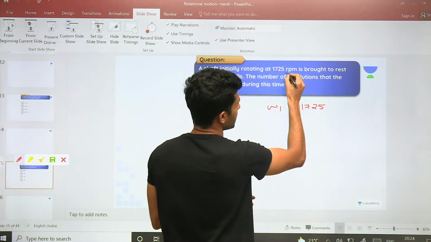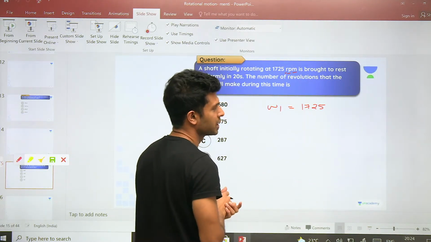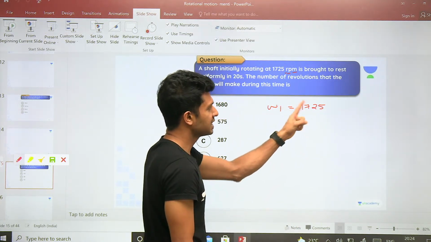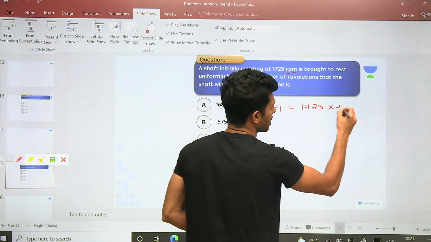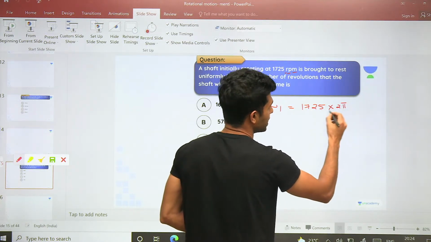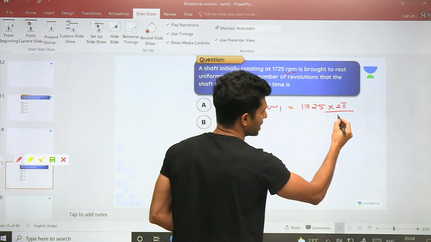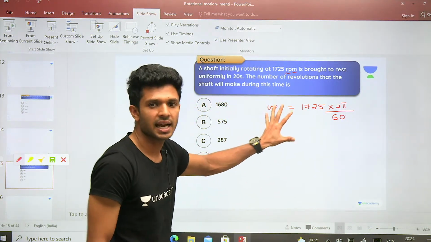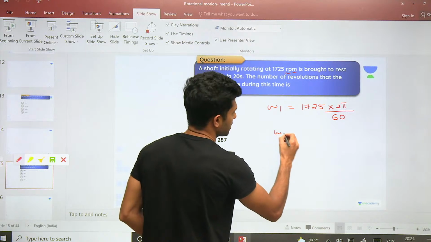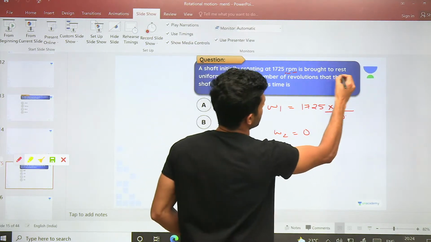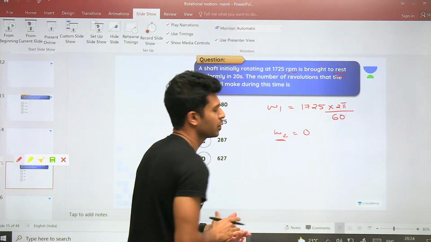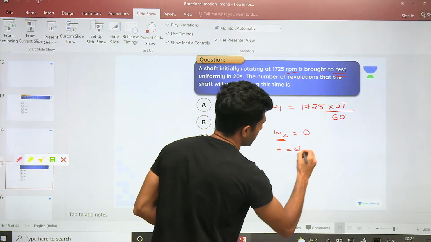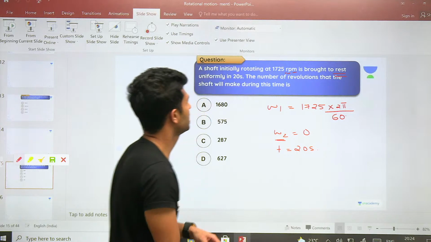1725 rotations per minute. This is how you expand it and read it. One rotation is equal to 2 pi. 1725 rotations is equal to 1725 times 2 pi per minute. 1 minute is equal to 60 seconds. So the initial angular velocity is this much. It is coming to rest, so the final will be 0. And time is given as 20 seconds.